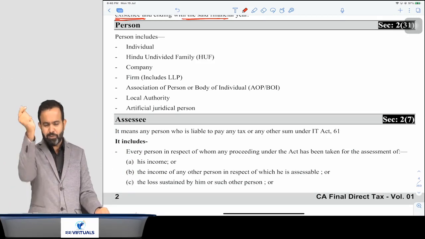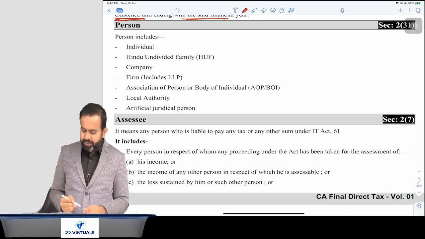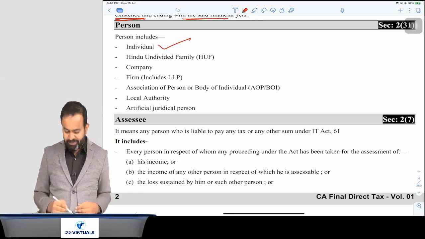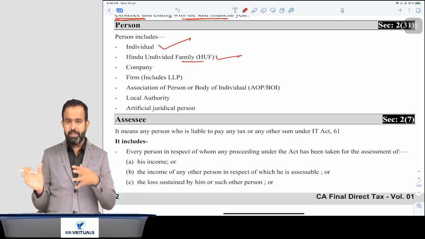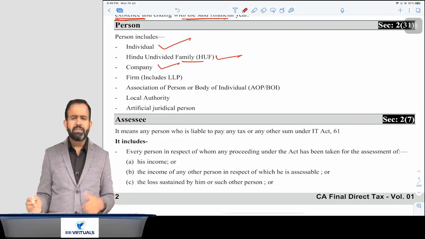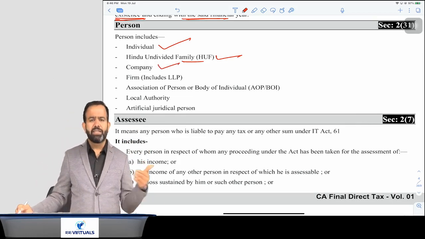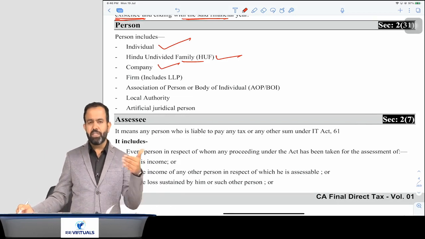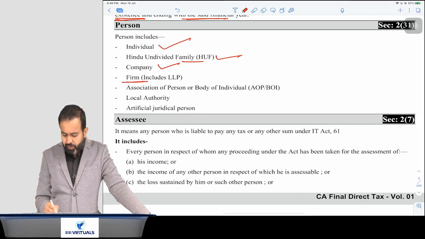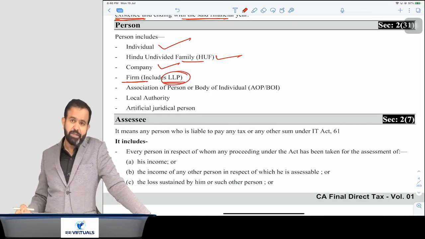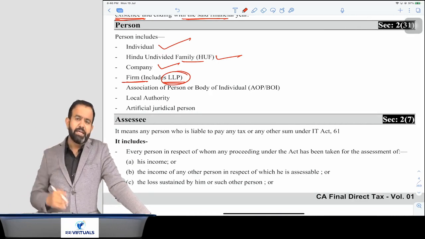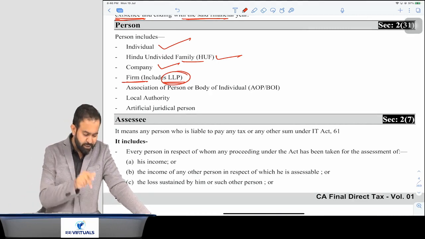So all people, just pay attention. Person includes individual: you, me, all individuals. Hindu undivided family, a Hindu undivided family as per the Hindu law. Company means a body corporate, any company, that is a limited company, private company, government company, non-government company. Next is a firm, but firm always includes LLP. Always remember that. LLP means limited liability partnership.